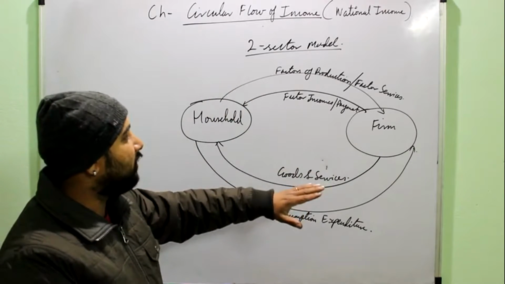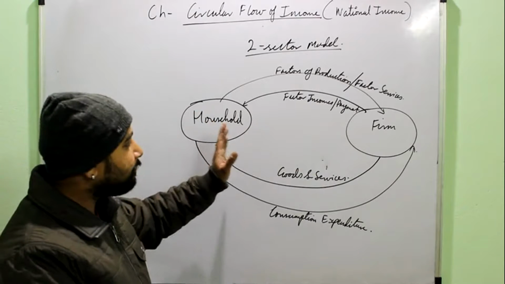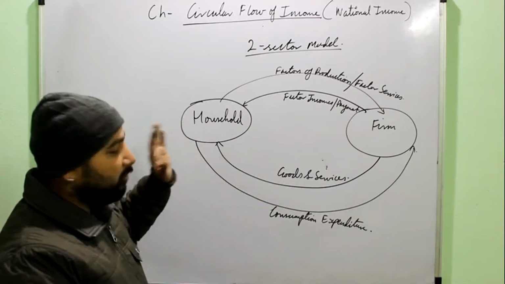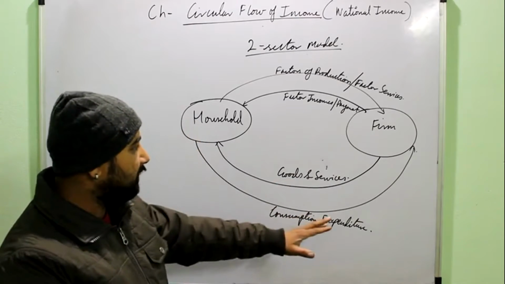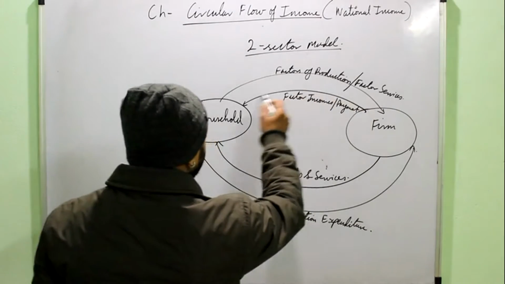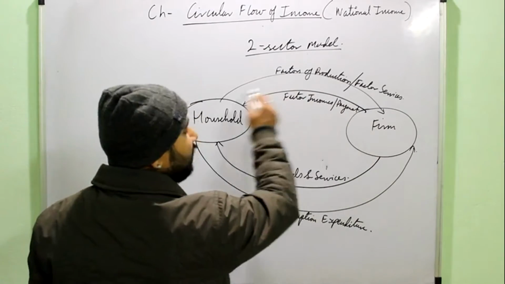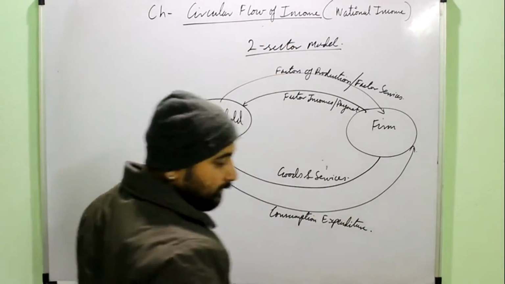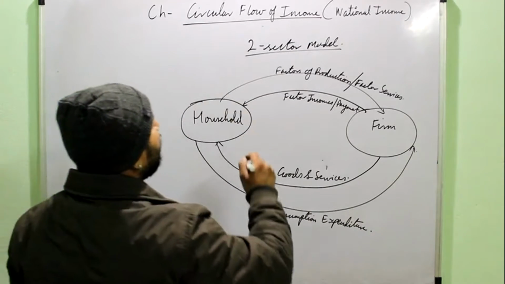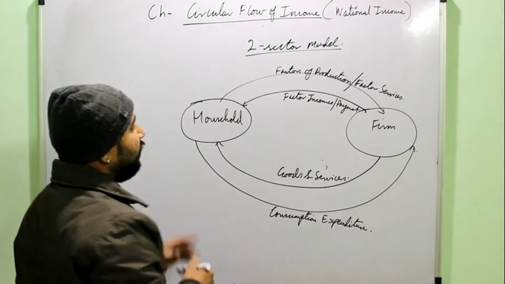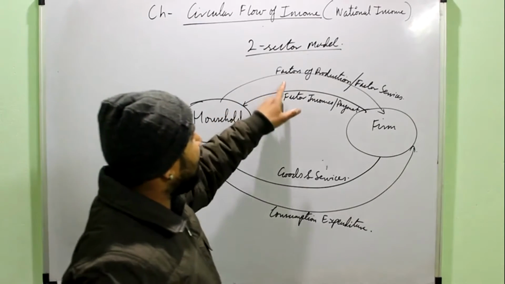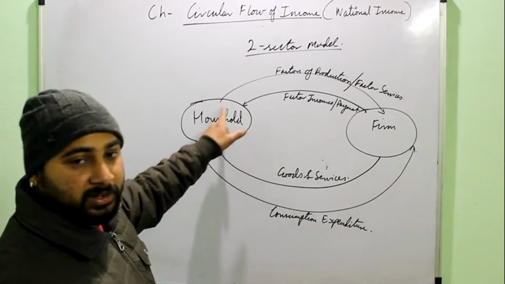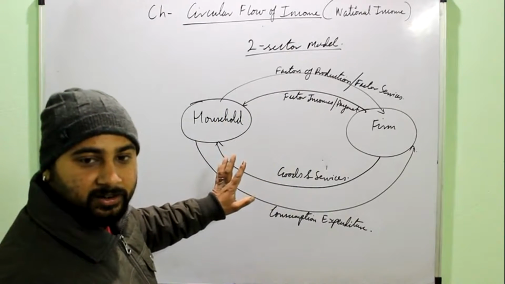Factors of production move to the firms, then factor incomes come in return, goods and services are produced by the firms, then sold to the household in return for the consumption expenditure. And you can see this is the money which keeps on moving. That's why it is known as circular flow of income, right? So if we have to define the circular flow of income, it is simply defined as the flow of the factors of production and factor incomes along with the goods and services in the various sectors of an economy, right?